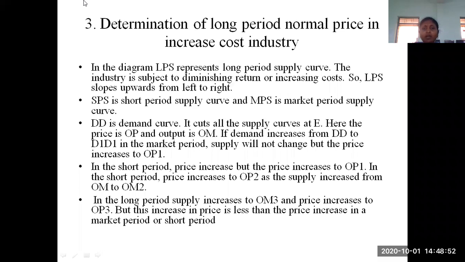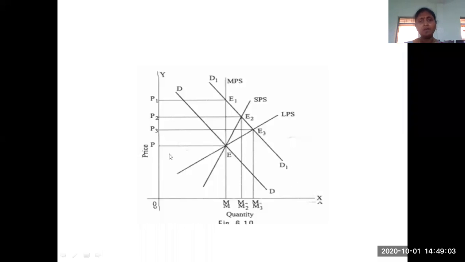Next, I'm moving to another one: determination of the long period price level in an increasing cost industry. Here, again, I'm going to take another diagram. Again, DD is your demand curve and D1 is the increased demand curve. They have given all the concepts within the diagram, such as MPS and SPS, but we are mainly concentrating on the LPS because we are discussing price determination in the long period supply curve.